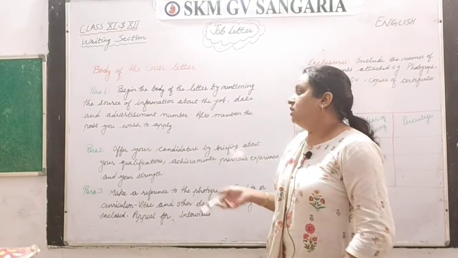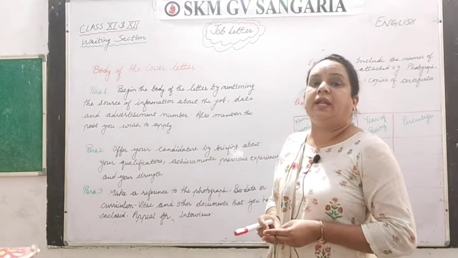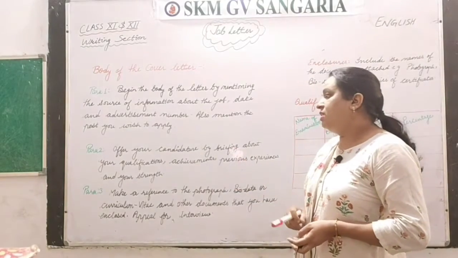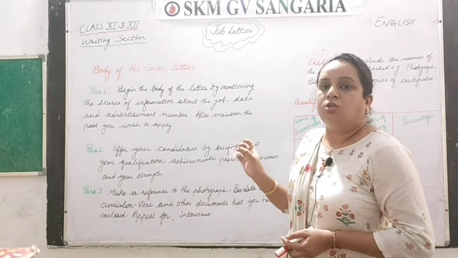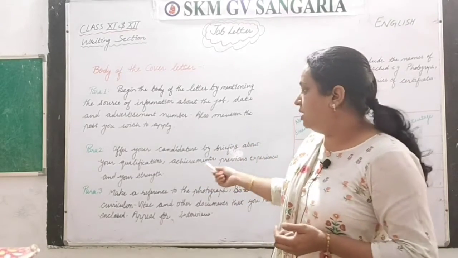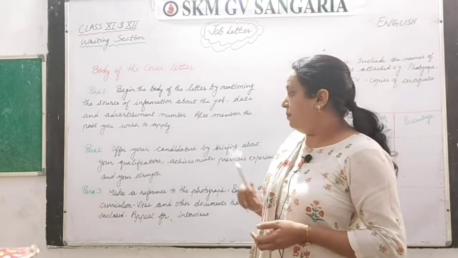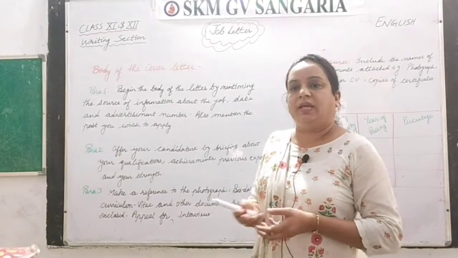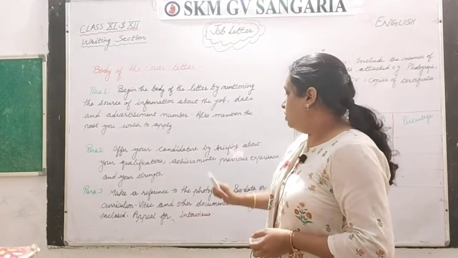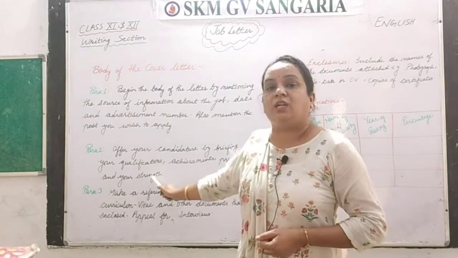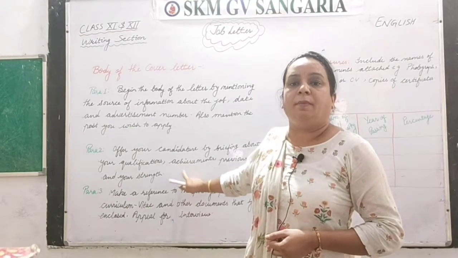Next, let's see paragraph number 2. Here you have to offer your candidature by briefing about your qualification. I have told you about qualification in the biodata also. There we give it in detail, but here in short, like you have done your PG or whatever your diploma or degrees are. In short, you have to write that here. Achievements, previous experiences and your strengths also you have to mention in this second paragraph.